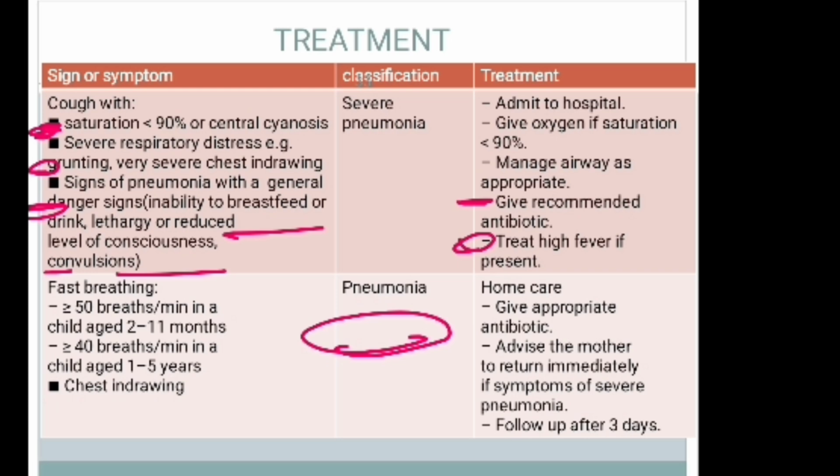Okay, the other one is the classification of pneumonia depending on the severity of the signs and symptoms. We can classify into three: severe pneumonia, pneumonia, and non-pneumonia.